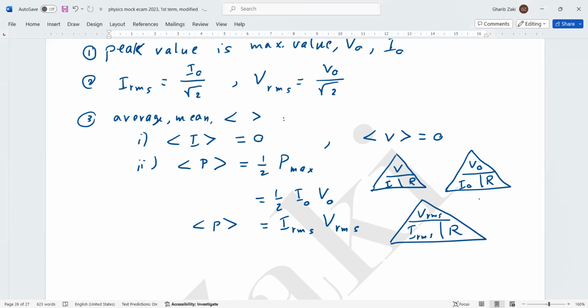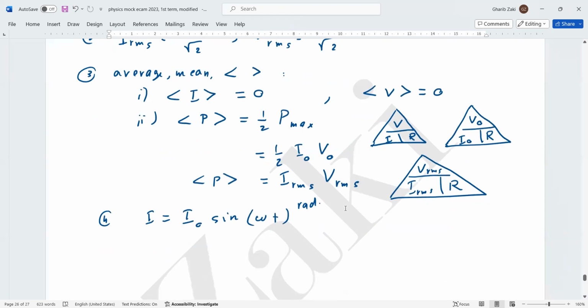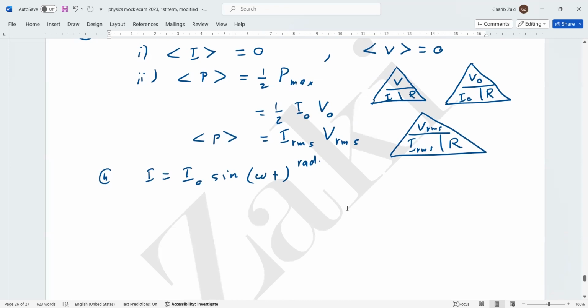Okay. Next, number 4. I equals I naught sine omega t. And remember, the angle must be in radians. So if you need to solve a question in this part, you have to convert the system to radians. Also, V equals V naught sine omega t, in radians.